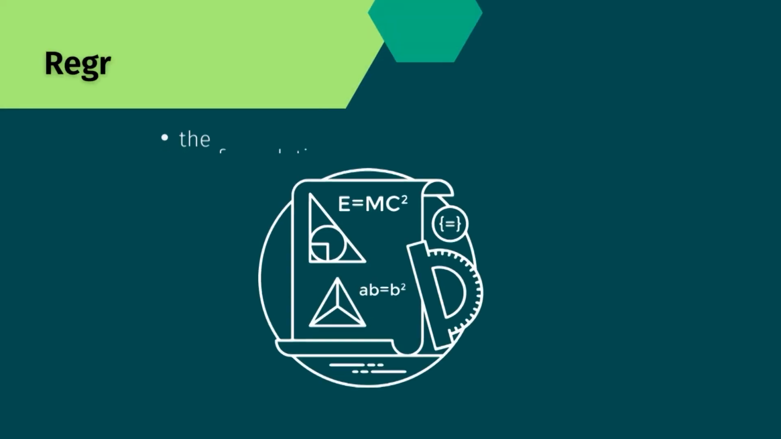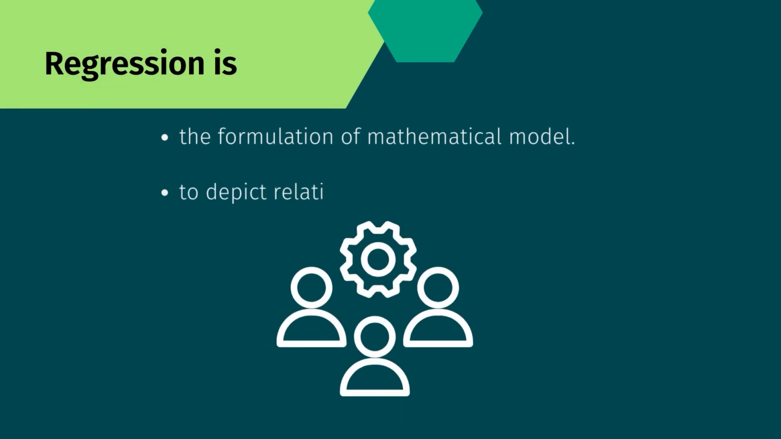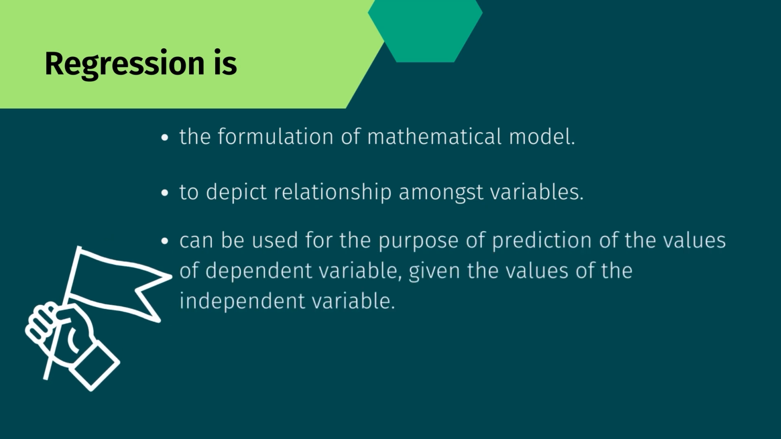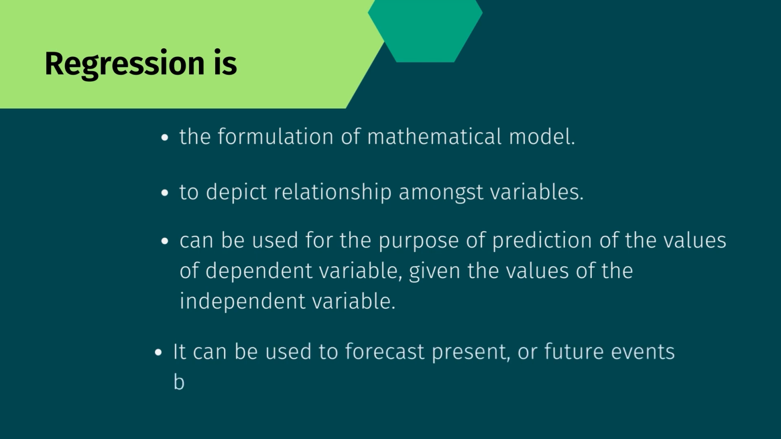So we use the terms dependent and independent variable, and we also use other terms, which are criterion and predictor. But before that, we need to know three things about regression. First, it is a mathematical model. Second, it depicts relationships among variables. And third, it can be used for the purpose of prediction of the values of the dependent variable given the values of the independent variable. So in a way, it can be used to predict or forecast the present or the future events based on again the present or the past events. So it is not necessarily about forecasting something in the future. You can predict anything in the present also based on one variable.